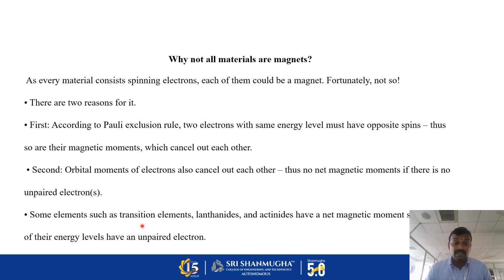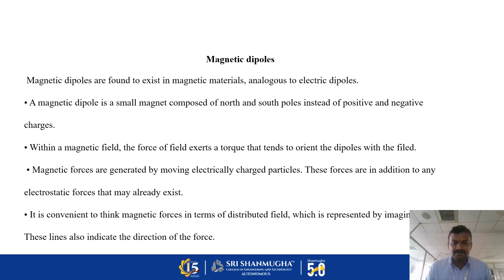Some elements, such as transition elements, lanthanides and actinides, have a net magnetic moment because their energy levels have unpaired electrons. This is the reason some materials act as magnets.